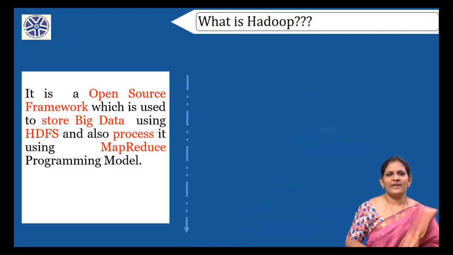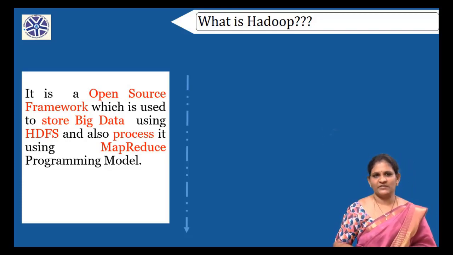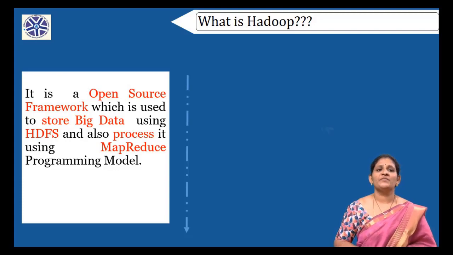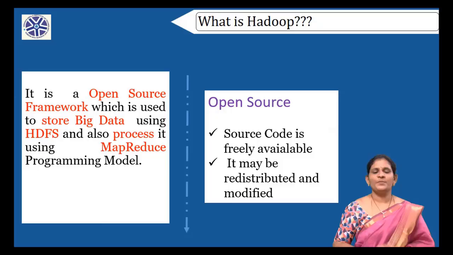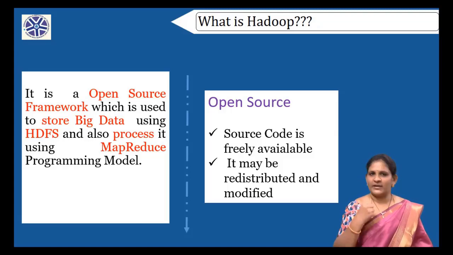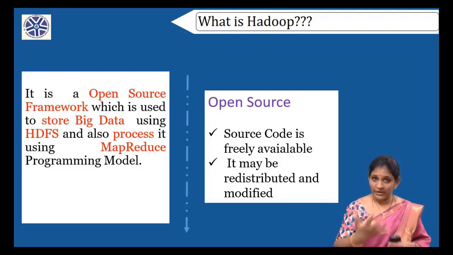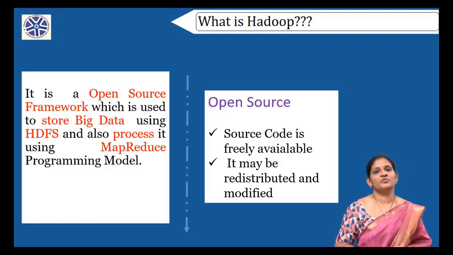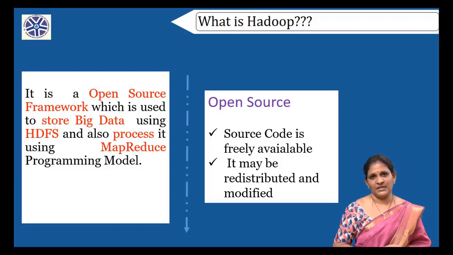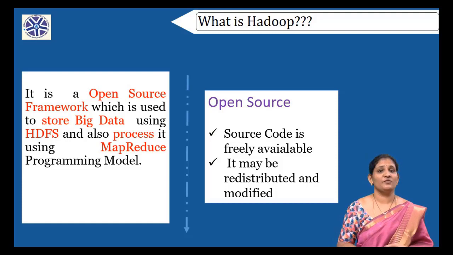So students, I have identified some keywords in this. We will be discussing those keywords now. Fine, okay. The first keyword is open source. Open source means the code of that particular language or technology will be freely available on the web. We can download it, we can modify it, edit it, and we can redistribute to the other users if we want. The opposite term for open source is commercial softwares. Commercial softwares, we cannot download it for free, we have to pay for it. Open source means it is freely available.